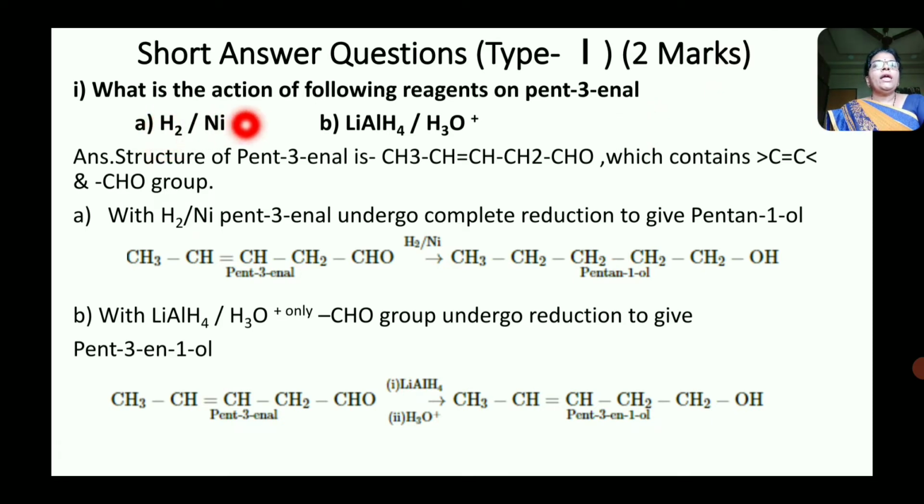First, what is the action of following reagent on pent-3-enal? Now, first is H2 in Ni and second is LiAlH4 in H3O+.